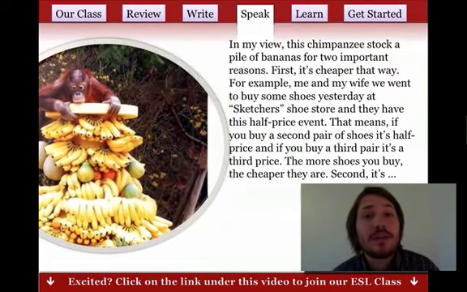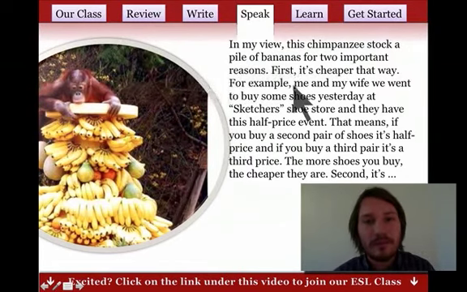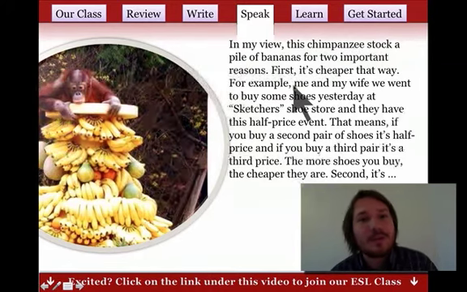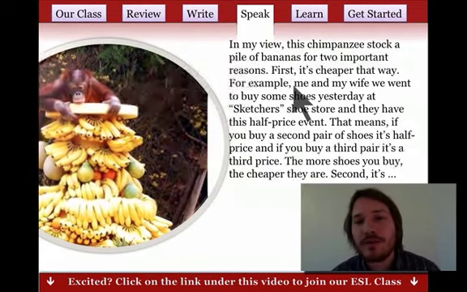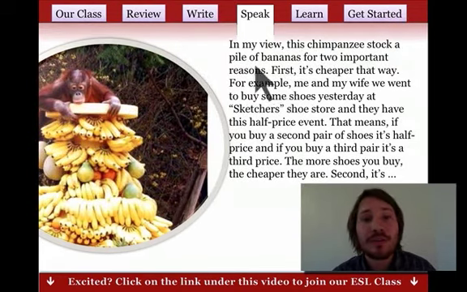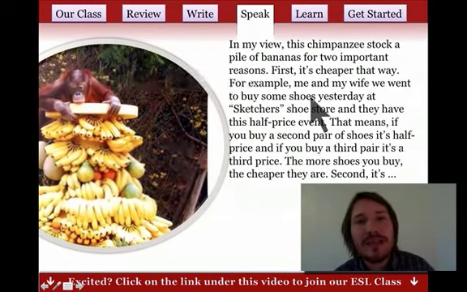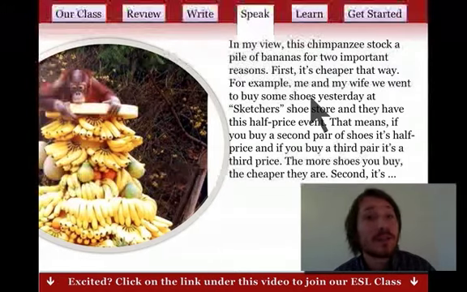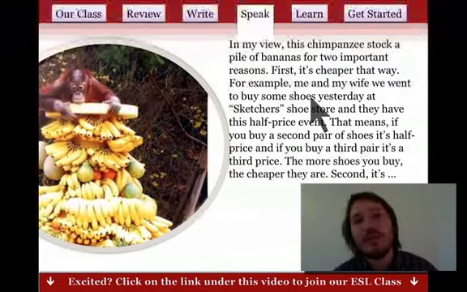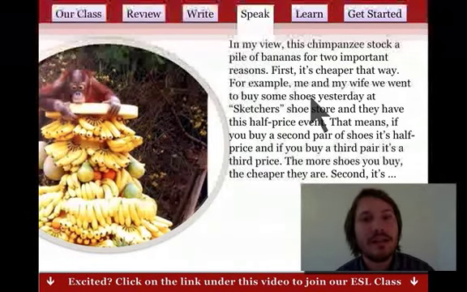First, you can tell the student's practicing for the TOEFL because he uses in my view, for example, first, those kind of things. And it's great to practice with writing because it's good writing too. Even though it's for the TOEFL test, you can use it for any kind of situation. I like how he used prepositions. In my view, at Skechers, to buy some shoes. He's talking about places, reasons, time, all of those things, and that was great. As far as the speaking, pronunciation, I want him to practice a little bit with that strong sound, weak sound, and especially squeezing sounds. I didn't hear that in the recording.